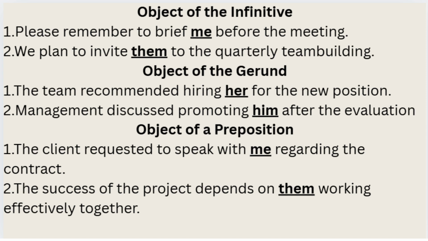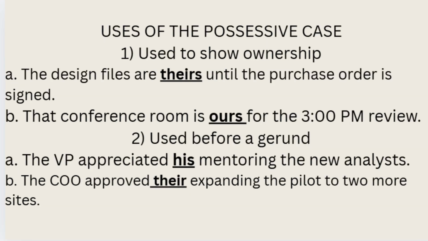In the object of preposition, the rule is that all pronouns following a preposition should be in the objective case. For example, with me and on them. With is the preposition, so the pronoun that follows is me, not I. Same with on. It is followed by them, not they. Small pronouns shape big outcomes.